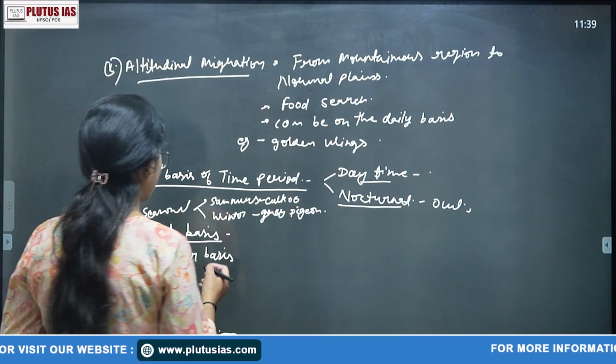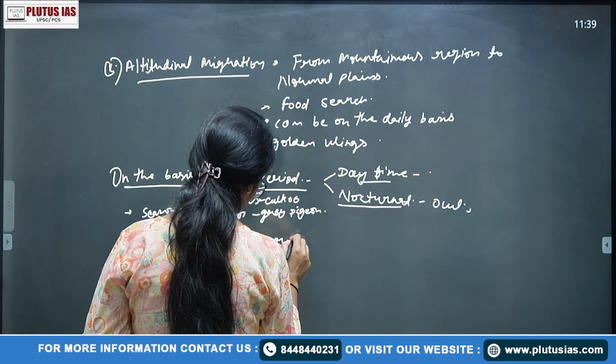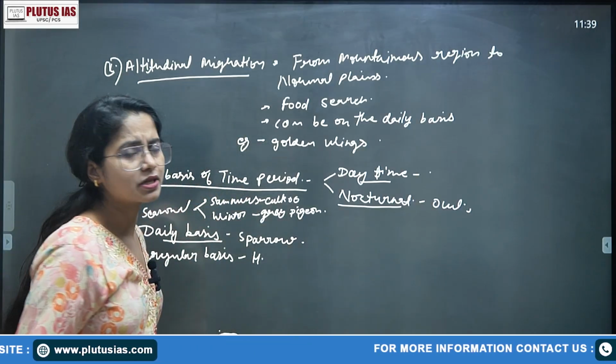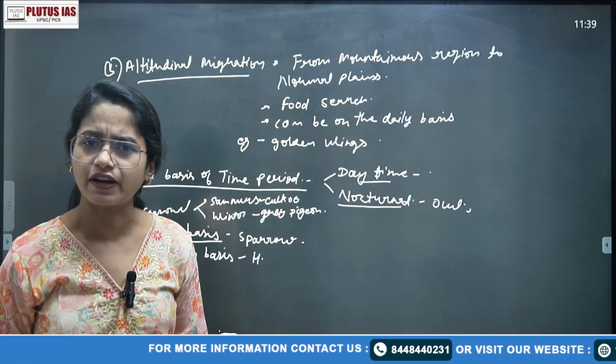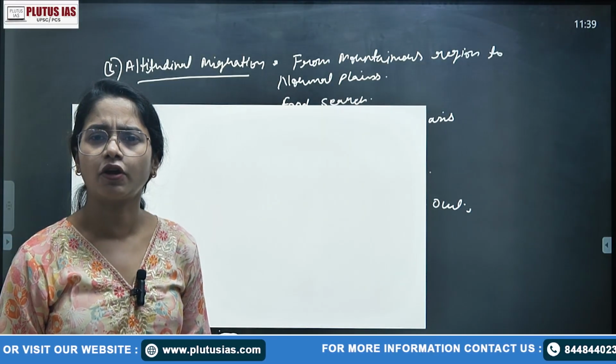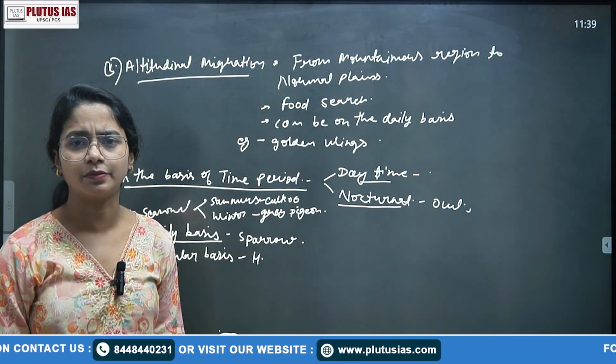On a daily basis, the household birds we see every day, you have the sparrows. The irregular basis is not a very defined class; they just generally move from one area to another on the basis of whatever the changes will be. So this is much for migration in birds. Thank you.